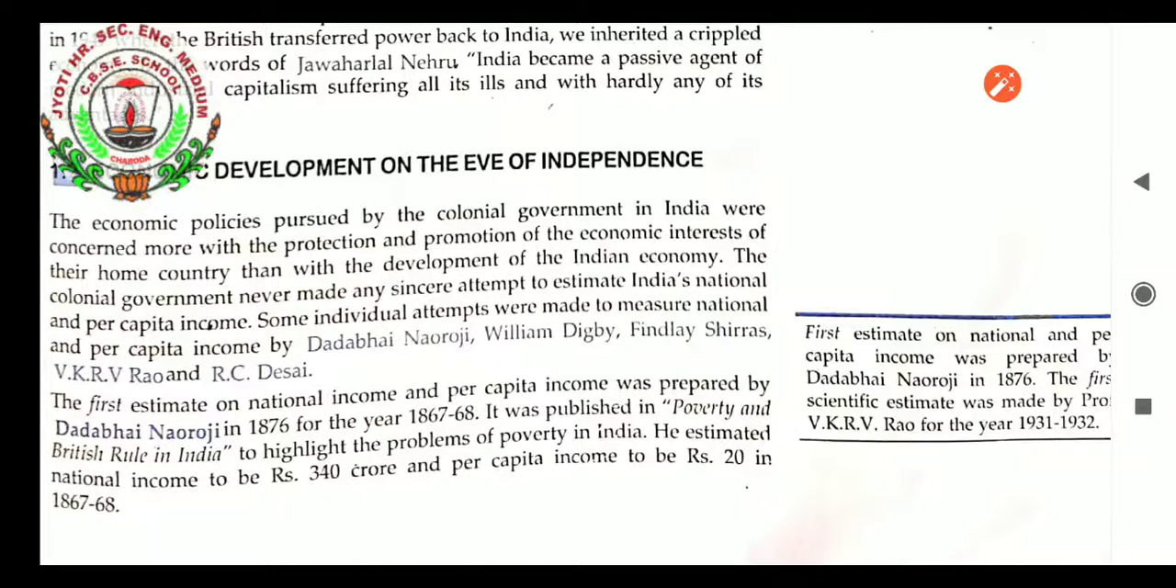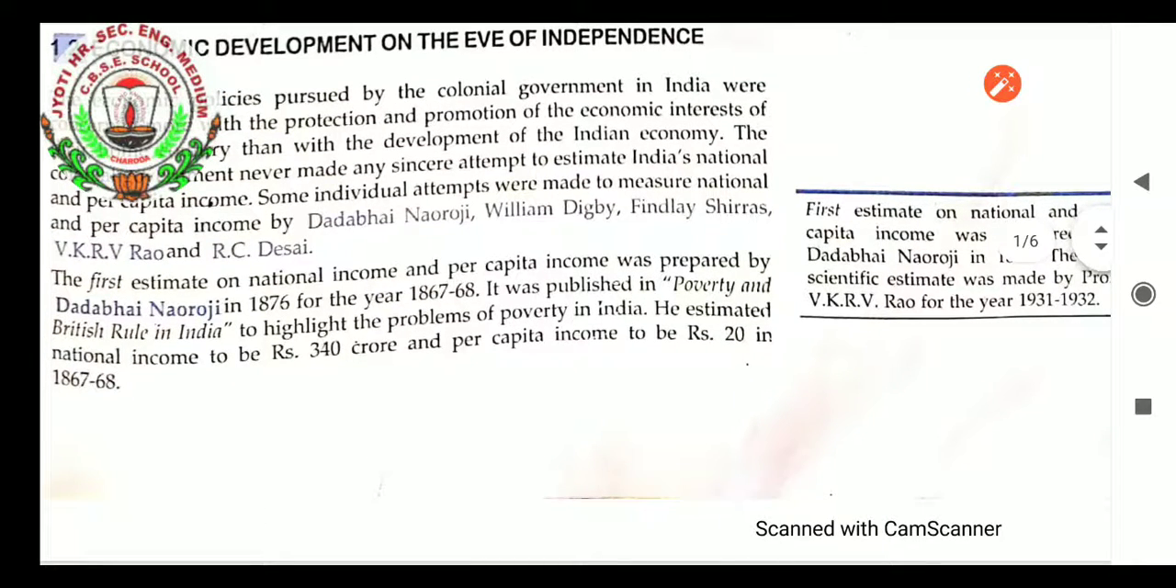So per capita income is needed so that we can later find out the income of the nation. That was done, and it was published in the book Poverty and British Rule in India to highlight the problems of poverty in India. He estimated national income to be rupees 340 crore and per capita income to be rupees 20 in 1867 to 68.